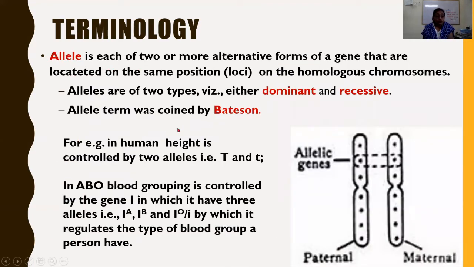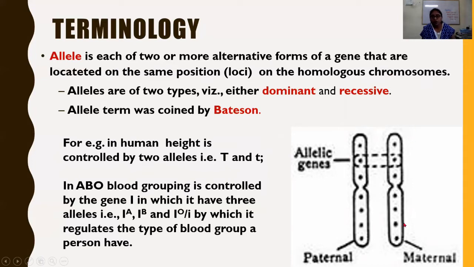Then what is an allele? Just as we were discussing, an allele is each of two or more alternative forms of a gene. In a diploid organism, at least two forms of a gene are found. Alleles are alternative forms of a gene that are located on the same positions, that is loci, plural, on the homologous chromosomes.